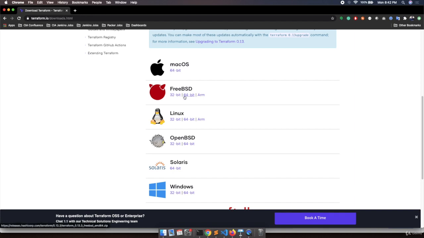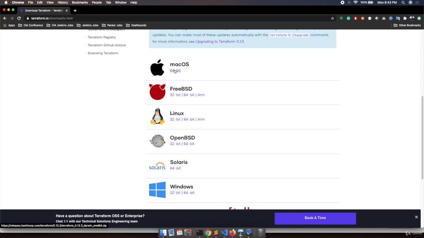For FreeBSD, you need to download either the 32-bit, 64-bit or ARM file. For Linux, we have the 32-bit, 64-bit or the ARM. OpenBSD is the same way, and so are Solaris and Windows. So if you are using the Mac operating system or the Windows operating system, you need to go with the 64-bit AMD zip for Windows and the 64-bit AMD zip for the Mac operating system. The current version of Terraform is 0.13.3.